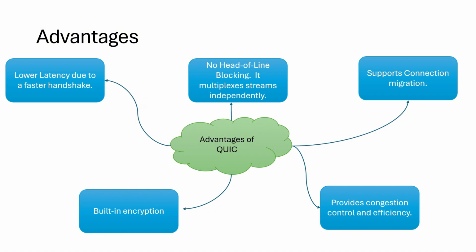This occurs due to delays caused by issues like network congestion or slow packet processing, which results in increased latency and reduced overall throughput. This is the major factor that's been considered by the QUIC protocol. It eliminates head of line blocking, which makes the streams run more independently. It supports connection migration, it has its own built-in encryption, and not to mention provides an overall efficiency in the process of packet transfer.